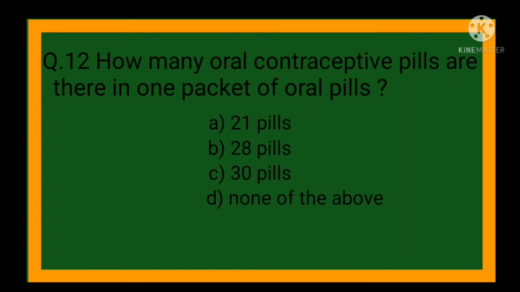Next question number 12. How many oral contraceptive pills are there in one packet of oral pills? Options are option A, 21 pills; option B, 28 pills; option C, 30 pills; option D, none of the above. So here the correct option is option A, 21 pills. But in one packet of oral pills there are a total of 28 pills. Among them 21 pills are contraceptive and 7 are iron tablets.